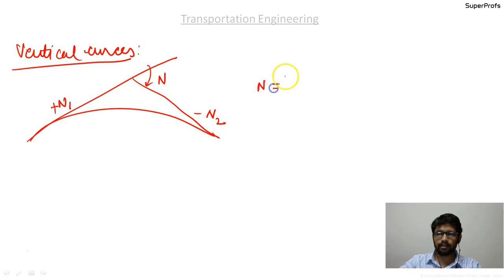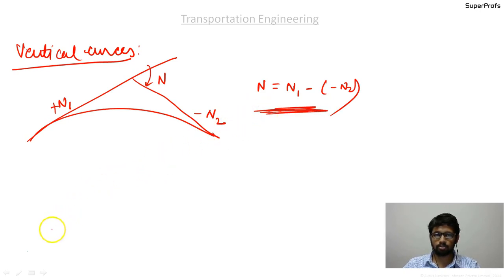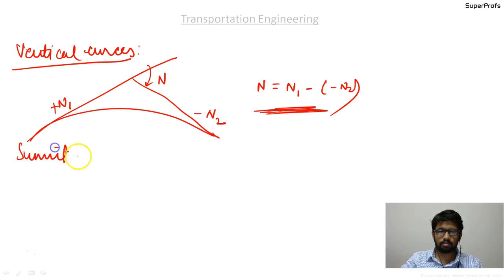So n, the deflection angle, is given as n1 minus of minus n2. Okay, so algebraically you have to take care of these signs. Okay, so for summit curves, sight distance is the design criteria.